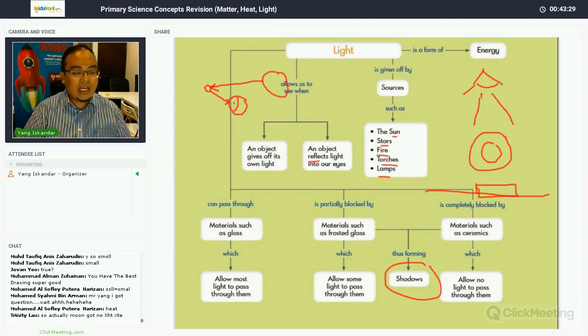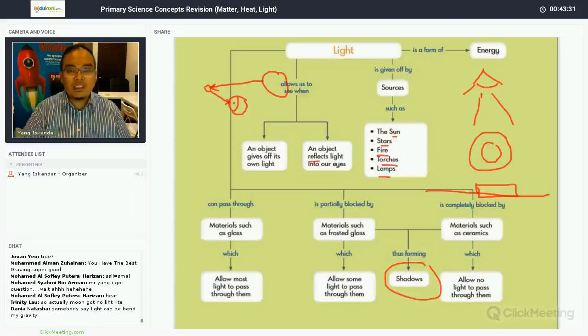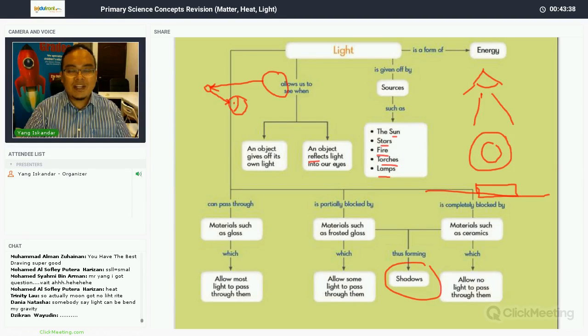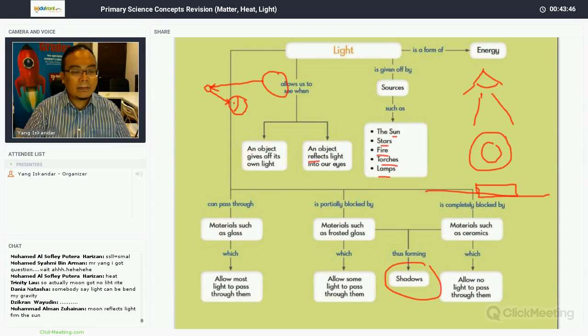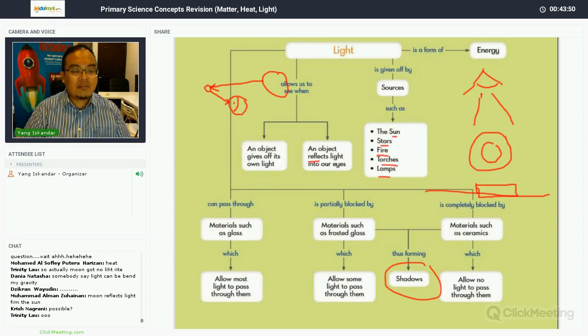Actually, the moon has no light. No, the moon has no light. If you go to the internet, you can see the moon itself. You can see because man has gone to the moon. So it's not a source of light. It does not give out light. Yes, correct. The moon reflects light from the sun.